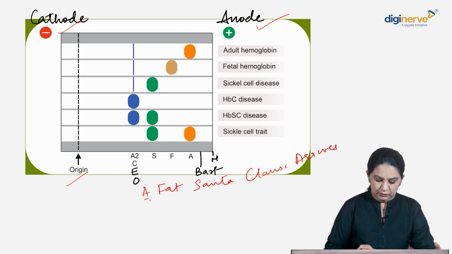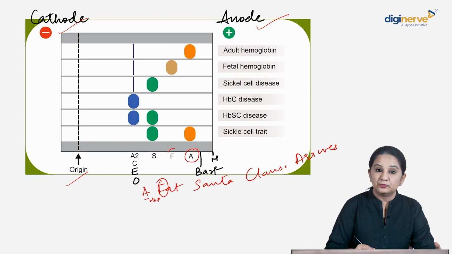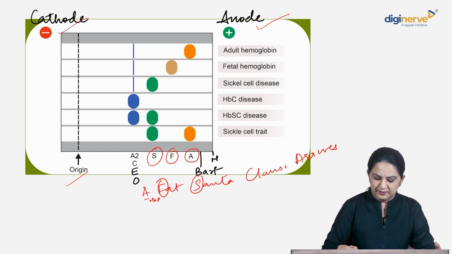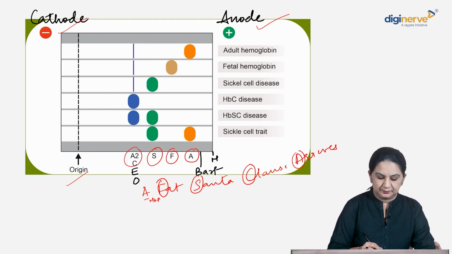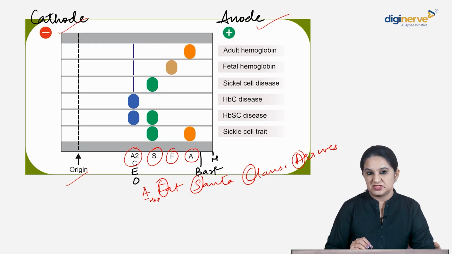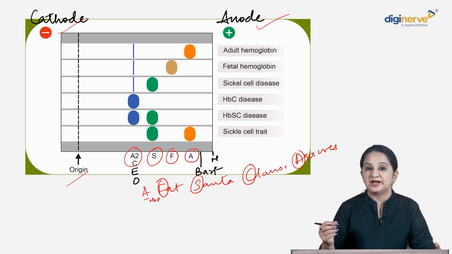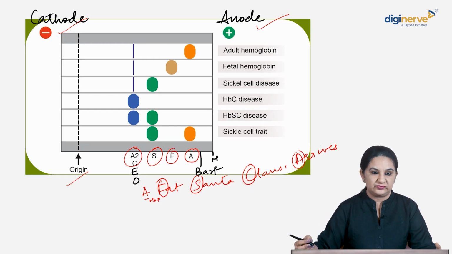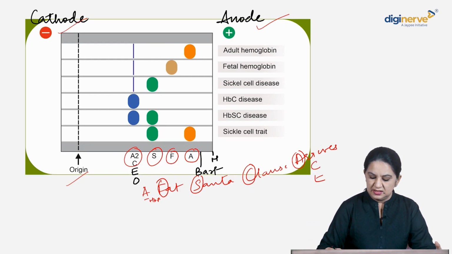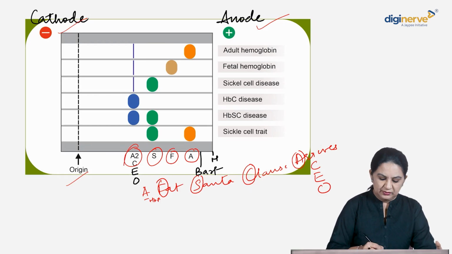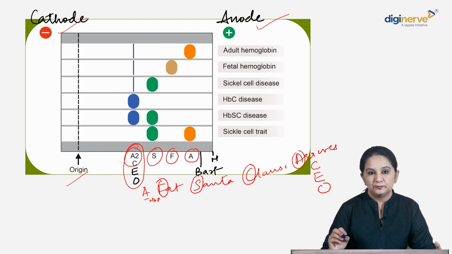A is your hemoglobin A here, then F is your hemoglobin F, S is your hemoglobin S, then C and A2 come here. Arrives. Who arrives? The CEO arrives. So A2 and C come together at this place. Clear? I hope you will remember.